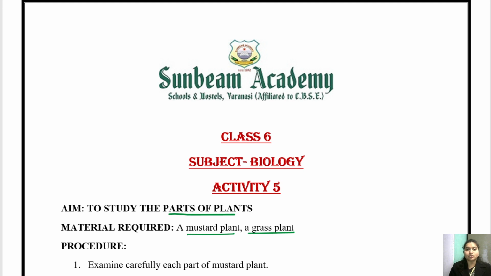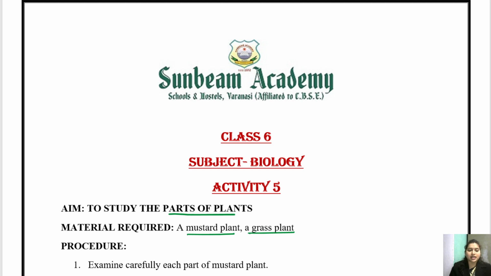You will also do the exercise part of the chapter. In case of any doubt in any of the subjects, that is biology, chemistry and physics, please do ask in the group, children.